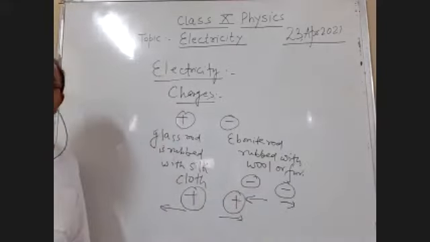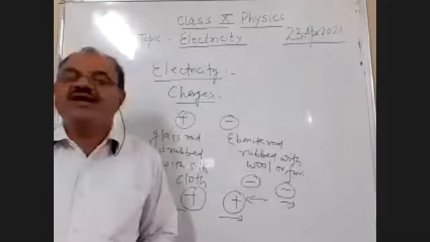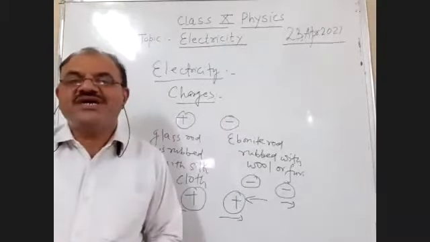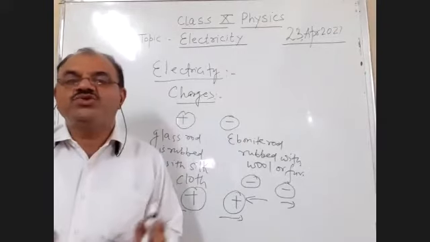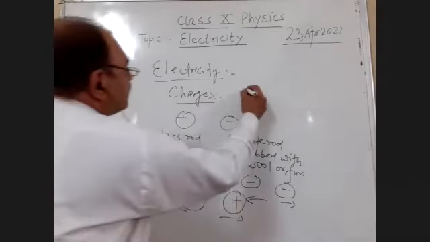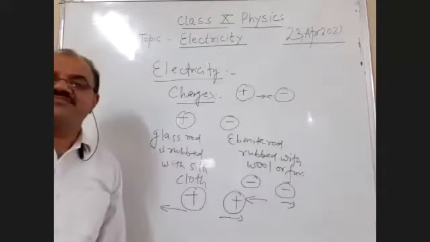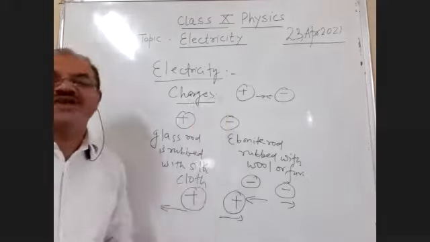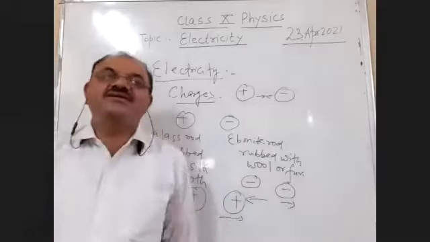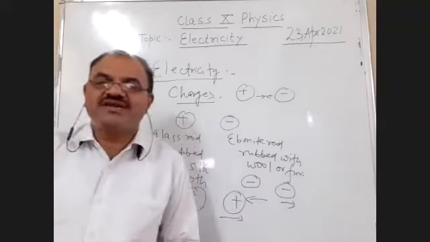Now, the second part of the statement of the electrostatic charges: similar charges repel each other and opposite charges attract each other. Opposite charges mean the two charges should have opposite polarity. One is positive, another one is negative. Definitely they will attract each other. So this is clear, student. The law of electrostatic charges says that similar charges repel each other and opposite charges attract each other.